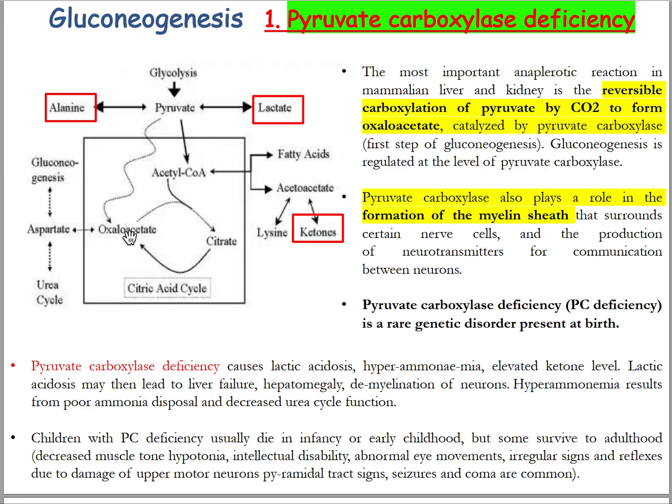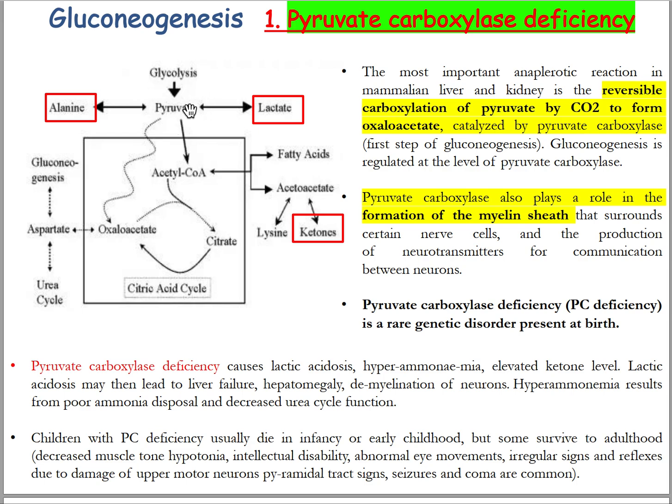Pyruvate carboxylase also plays an important role in the formation of the myelin sheath that surrounds certain nerve cells and in the production of neurotransmitters for communication between neurons. Pyruvate carboxylase deficiency is a rare genetic disorder present at birth. So what happens if there is a deficiency of the pyruvate carboxylase enzyme? It will switch off the conversion of pyruvate to oxaloacetate and then phosphoenolpyruvate. That means it inhibits the first step of gluconeogenesis. If gluconeogenesis is stopped, then accumulation of pyruvate will be observed.